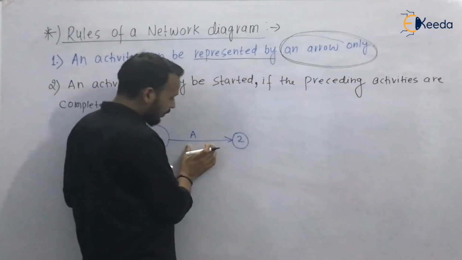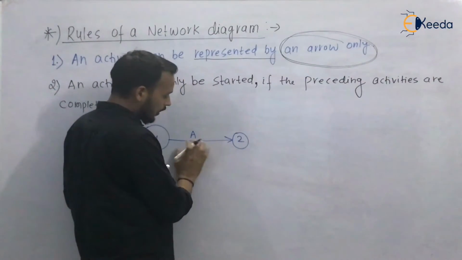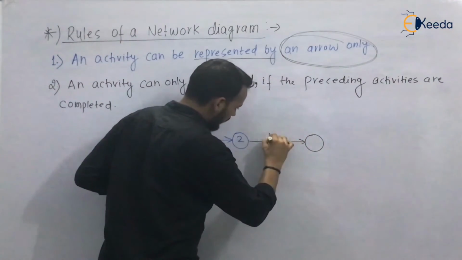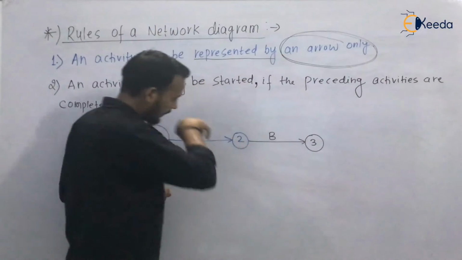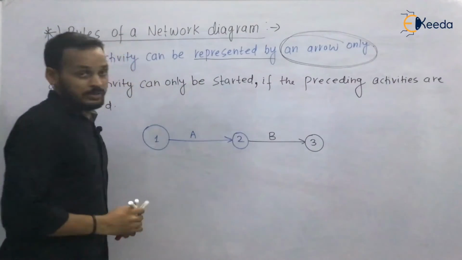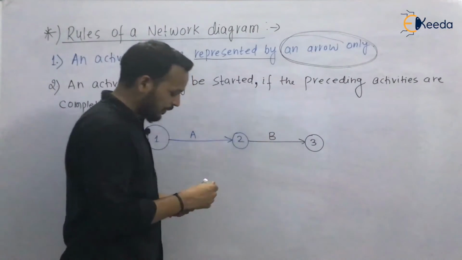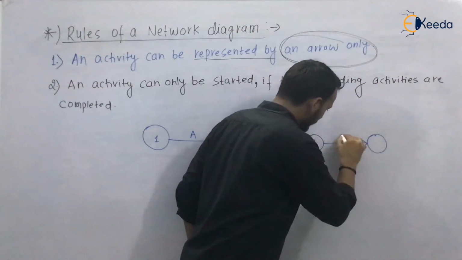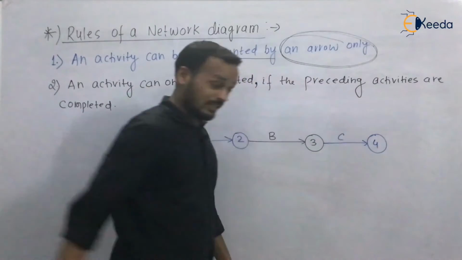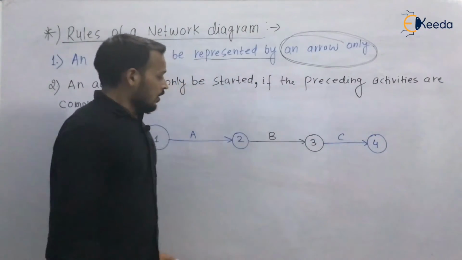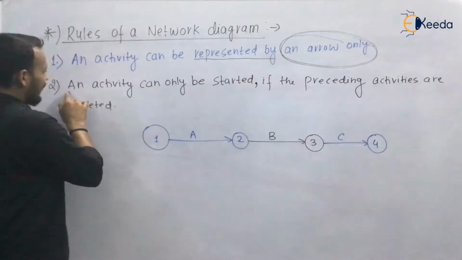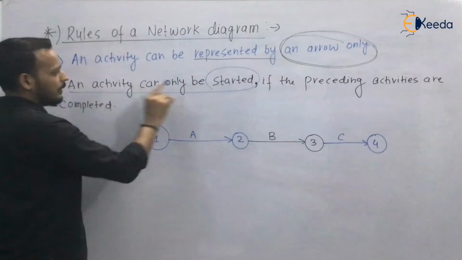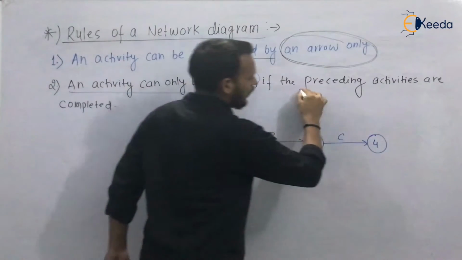And once you have completed or terminated this activity, you can start your next activity, that is activity B. Once activity B is completed, you can again start the next activity, that is activity C. So an activity can only be started if the preceding activities are completed.